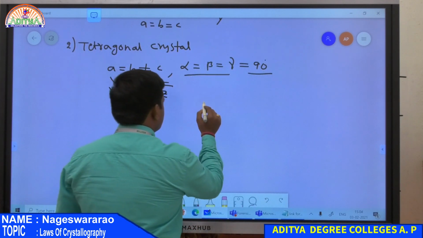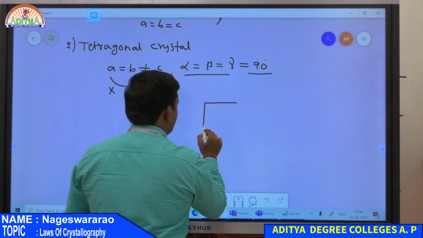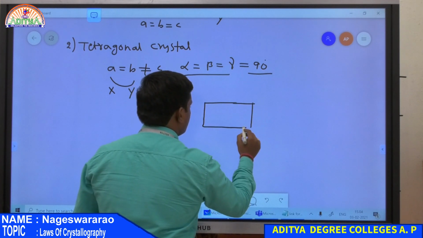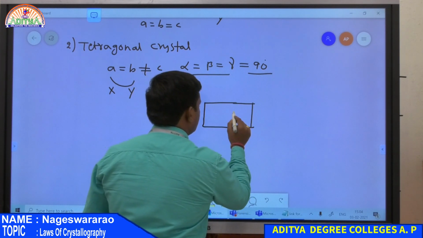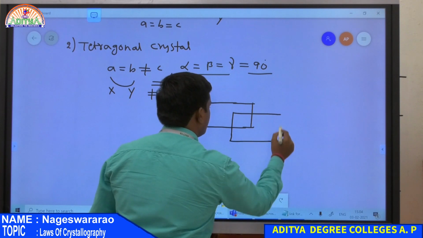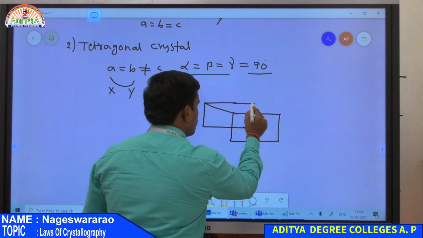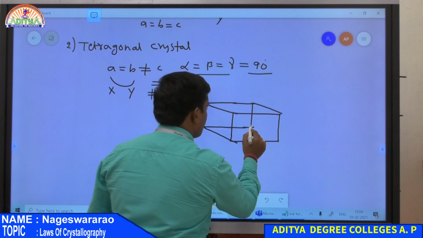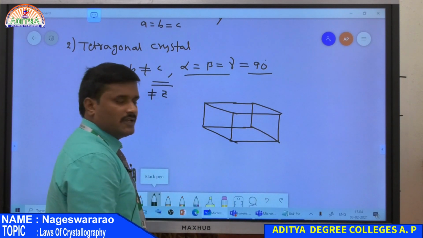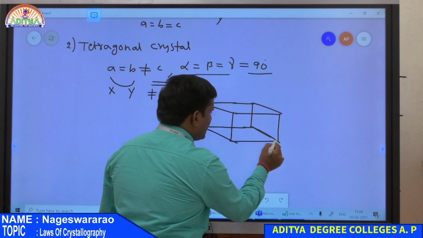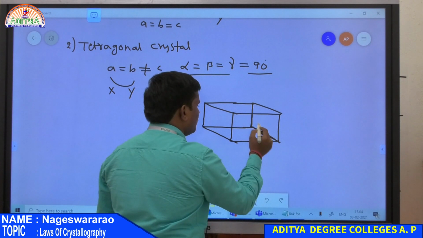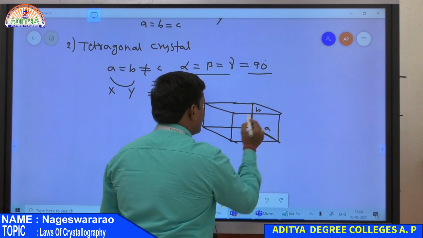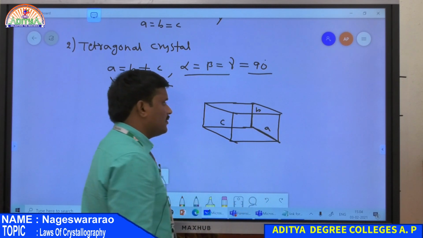So look at the crystal. Suppose this is a crystal, right? So here this length is exactly equal to this length. If this is a and this is b, then this one is more compared to a and b.